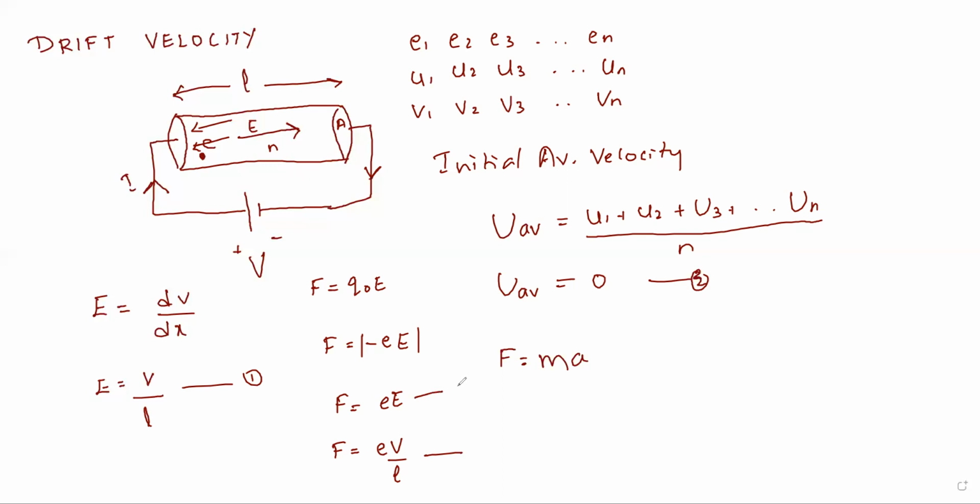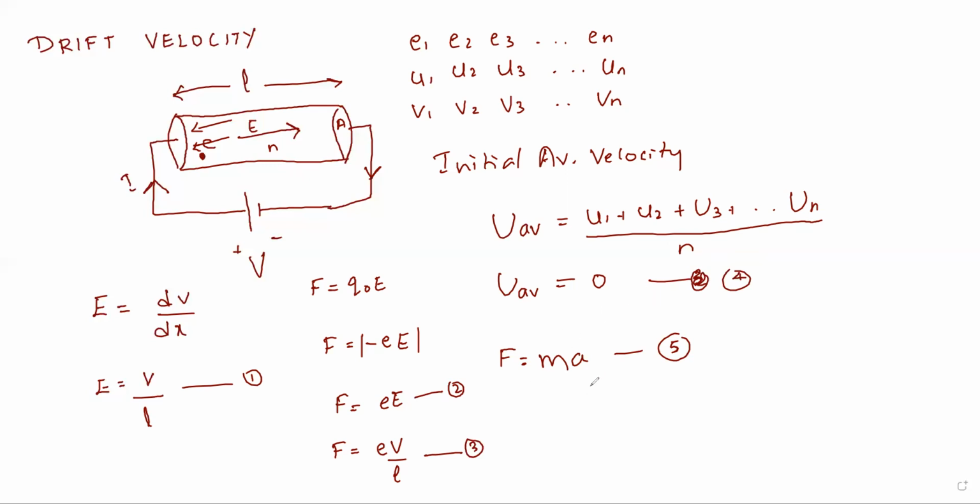We'll take this as equation 2, this as equation 3, and this as equation 0. UAV is equal to 0 as equation 4, and this F is equal to MA as equation 5. Okay, we'll consider this as equation 5. Now, can I say that equation 2 and equation 5 are the same? F is equal to eE and F is equal to MA.